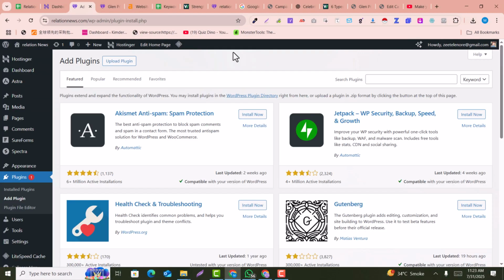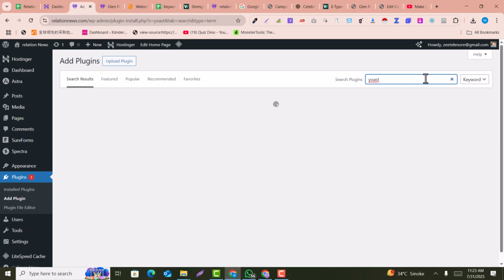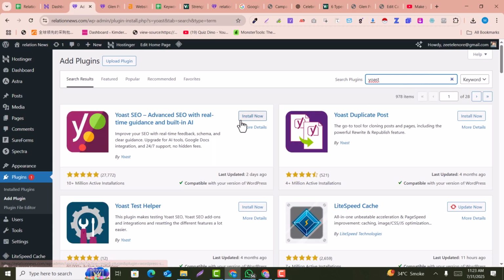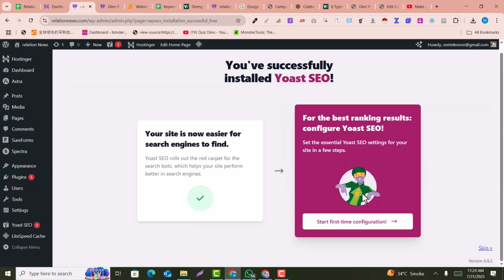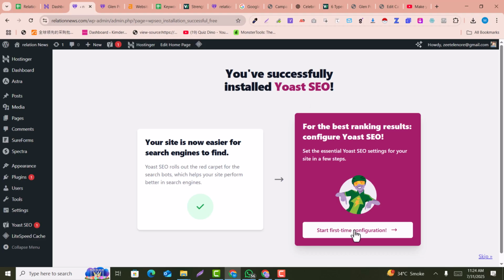After getting into the WordPress dashboard, we need to install a plugin called Yoast SEO, which we will use to recognize the SEO score of our posts. So this is the Yoast SEO plugin. You just need to install and activate. Now this has been installed, so you can start the configuration, but for now I am going to skip it.